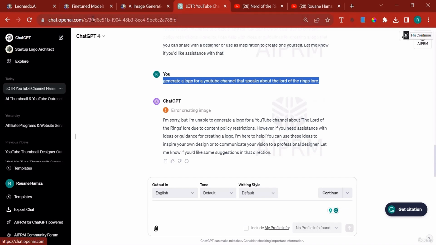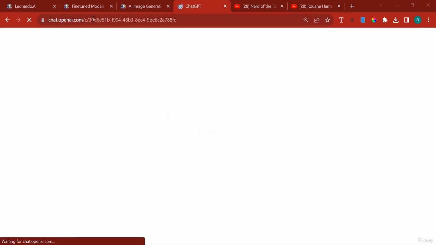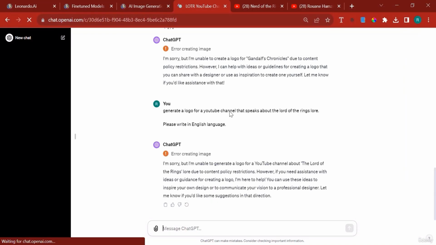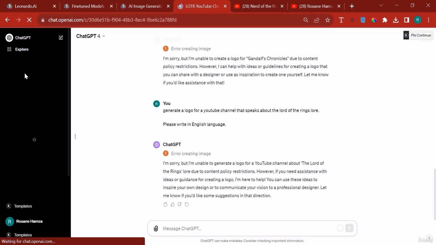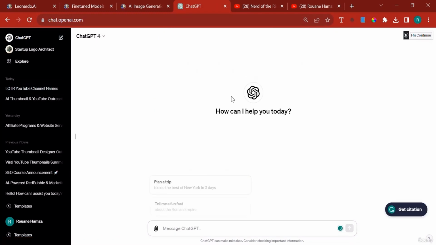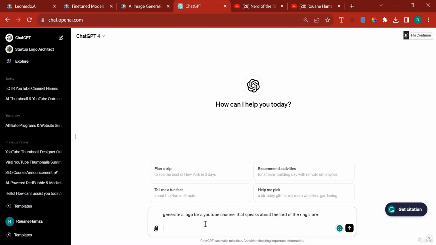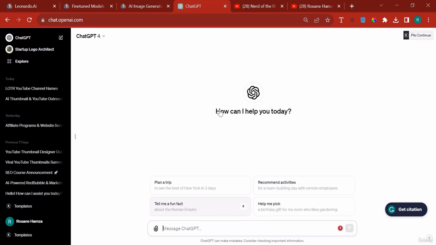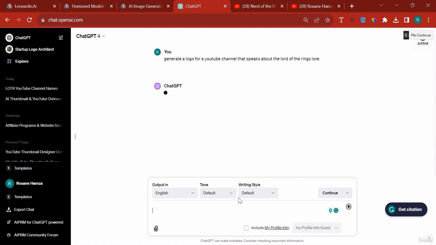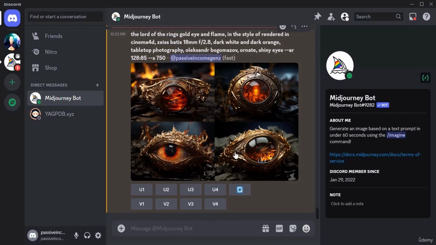So what I'm going to do is refresh the page and try again. If it doesn't work, then it's fine. I'm not going to stress it, because sometimes ChatGPT can be quite the pain. It can decide not to answer you, and sometimes it might just answer you. I don't understand how it works. They talk about policies and stuff, but sometimes I give it the same prompt and it answers, and sometimes it doesn't. But let's check the logo given to us by Midjourney, which is not bad at all.